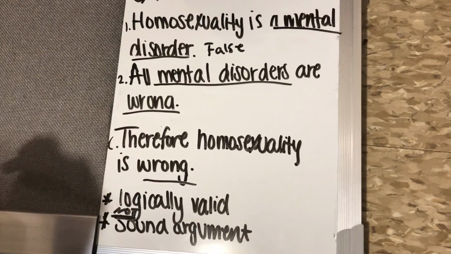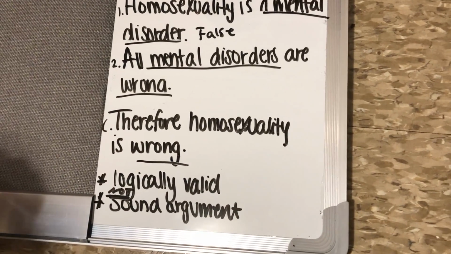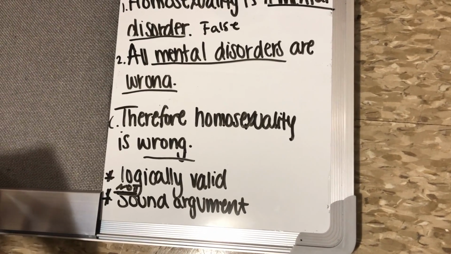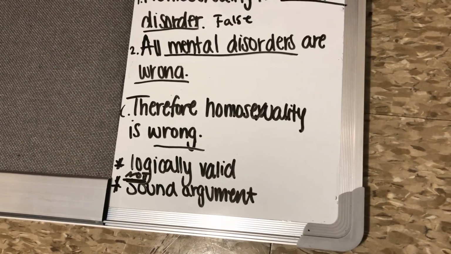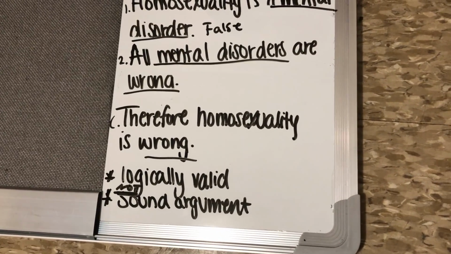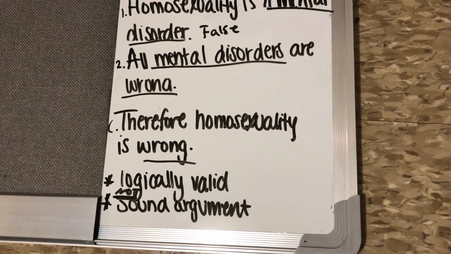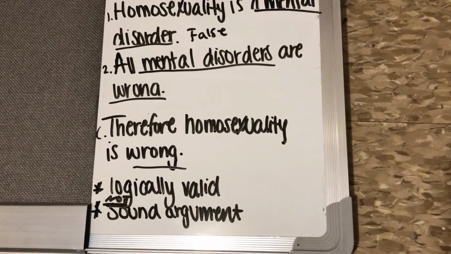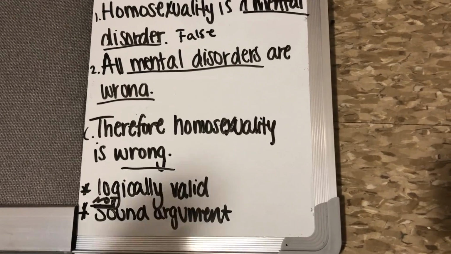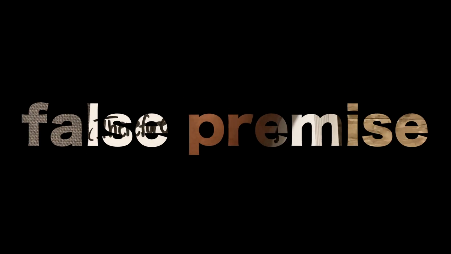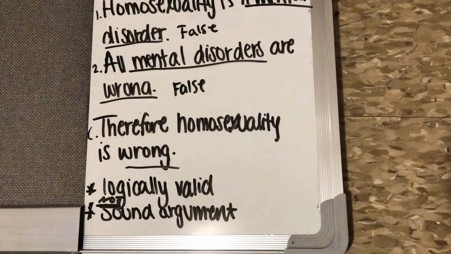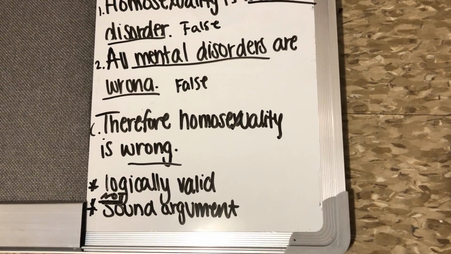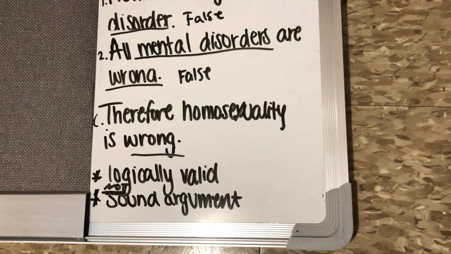Premise 2 reads, all mental disorders are wrong. That also has not been proven, because mental disorders come in forms like bipolar disorder and depression, and those mental disorders have not been categorized as wrong. So this is another false premise, leading to another false conclusion, making this yet again an unsound argument.